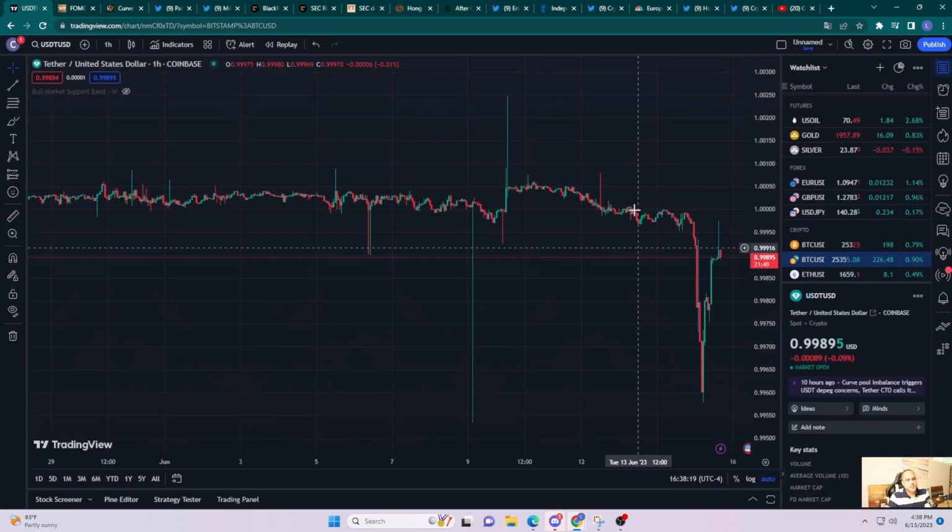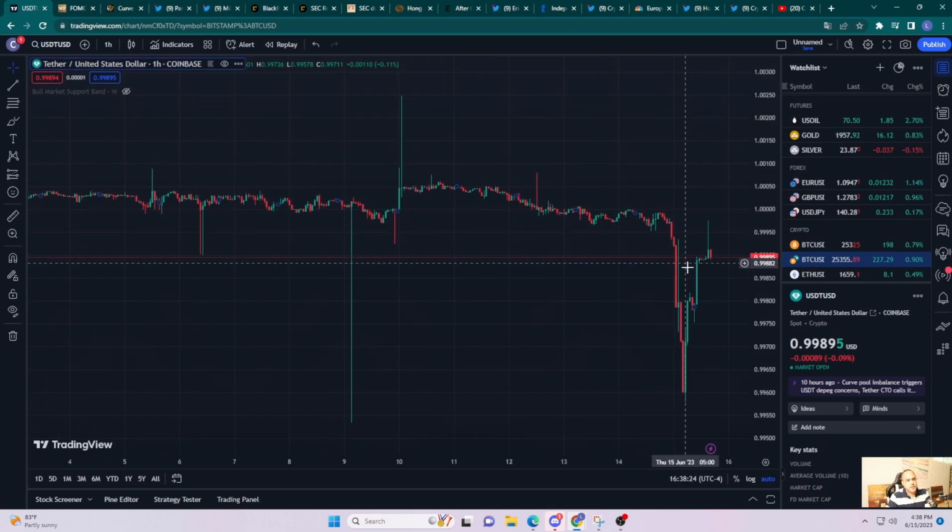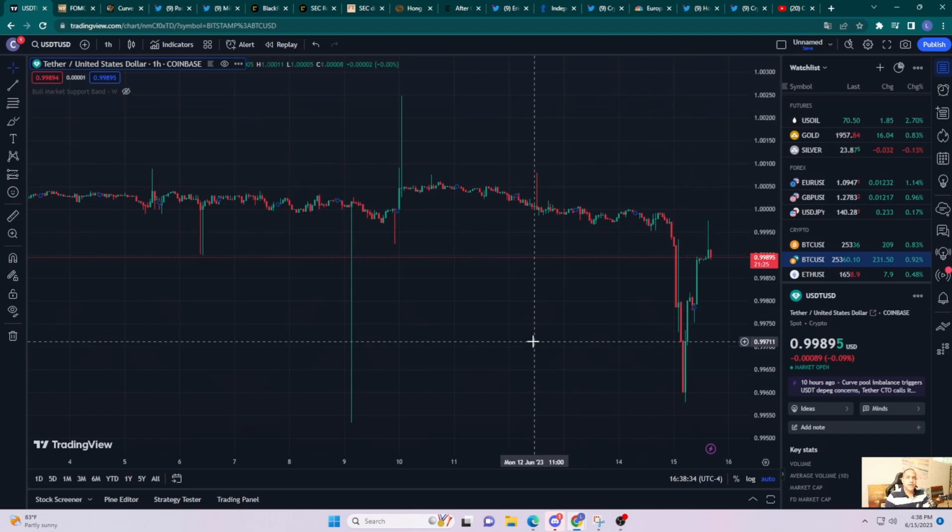Let's take a quick look at that. All right, so this is when the FUD was happening here. As you can see, there was a bit of a decrease, right? This should stay mostly pegged at 1. So the value was slightly depegged here, right? But really the depeg is if you cannot redeem your USDT one-to-one. That never happened at any point.